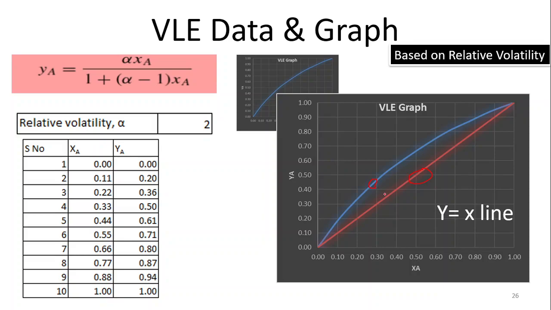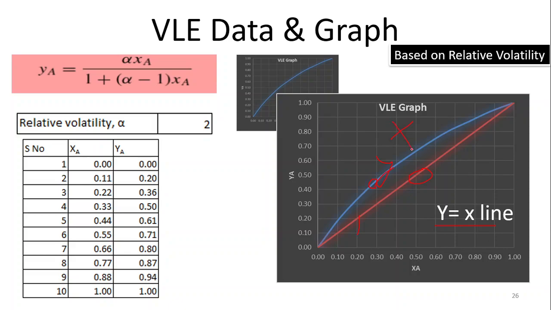But here, to show the importance of the Y equals X line alongside this equilibrium line, we have to draw the Y equals X line, that is the 45 degree line. This 45 degree line gives a very important message for so many calculations later on. That's why we have already drawn it here. And this graph is known as the XY graph.